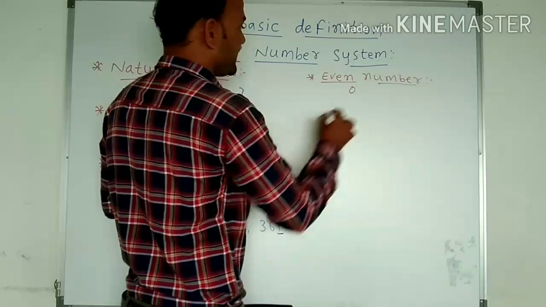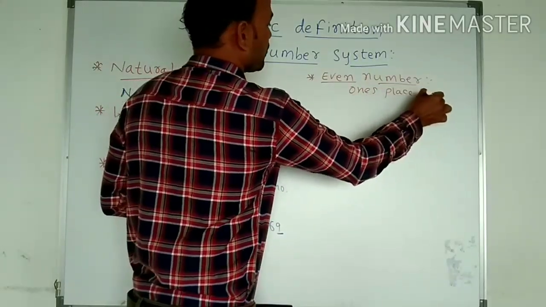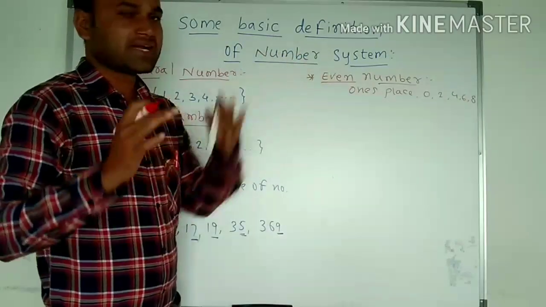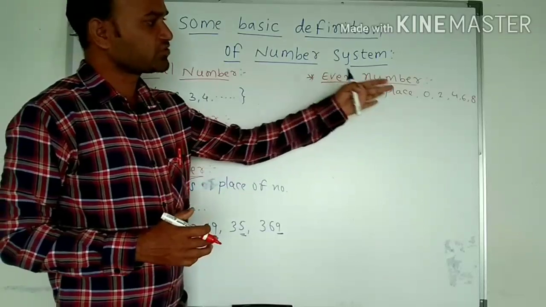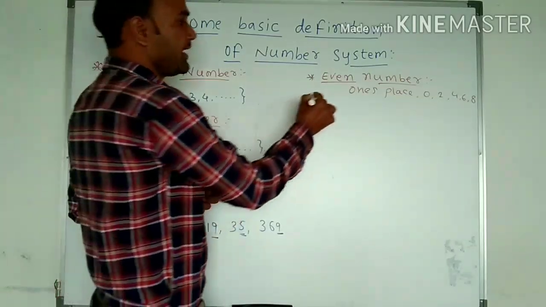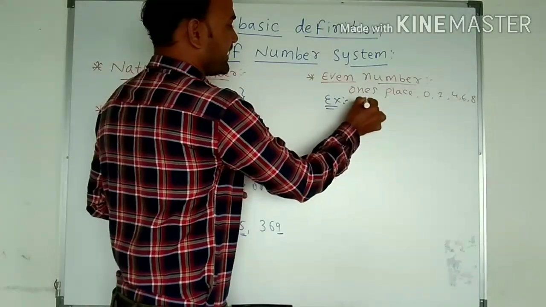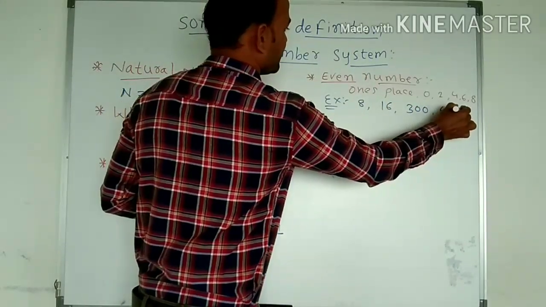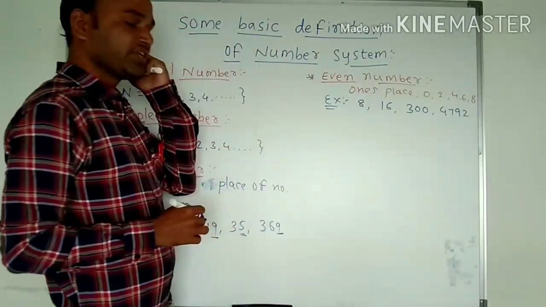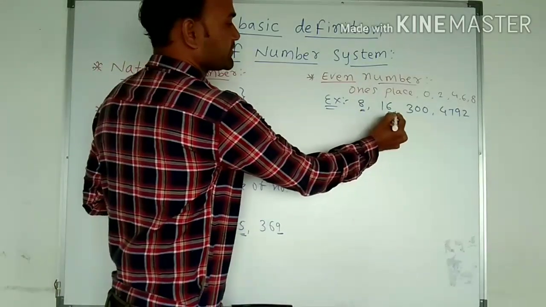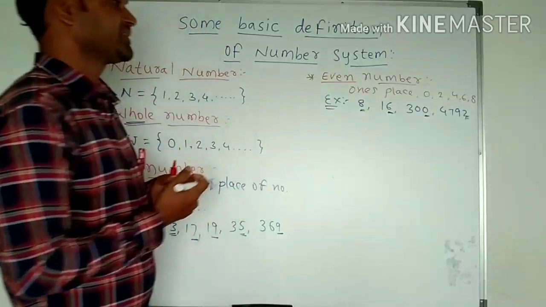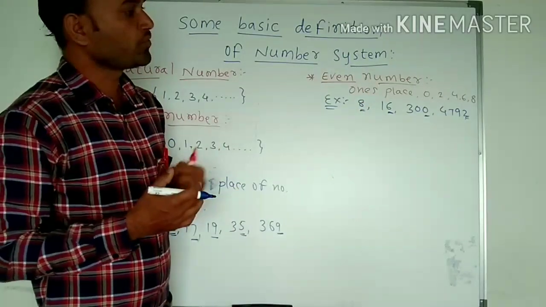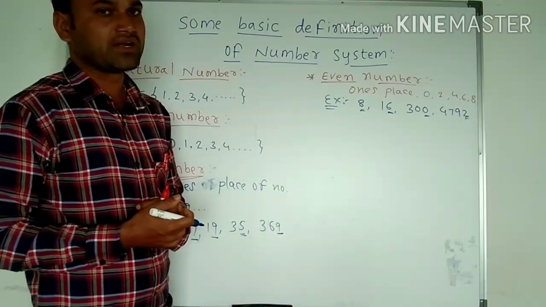If the ones place is 0, 2, 4, 6 or 8, such numbers are called even numbers.